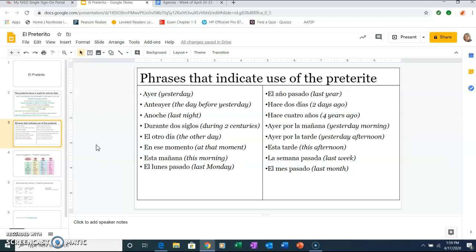El año pasado, hace 2 días, hace 4 años, ayer por la mañana, ayer por la tarde. So any phrase that has that first word, ayer, which means yesterday, can be part of the past tense. Esta tarde, la semana pasada, o el mes pasado. And of course, there can be many other phrases that have a combination of any of these vocabulary words.